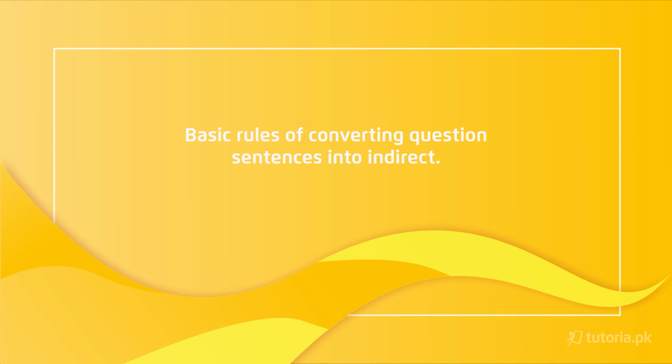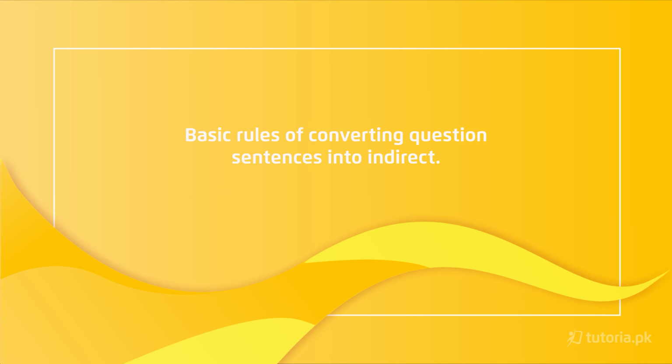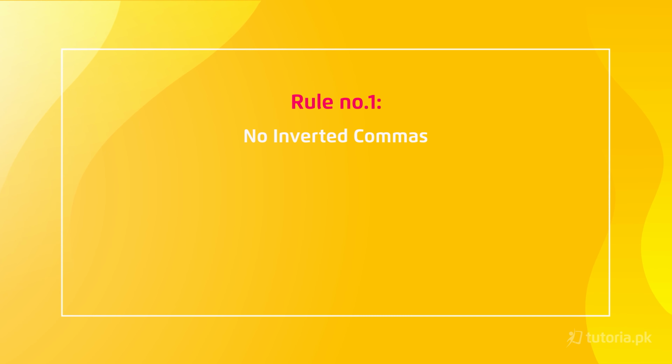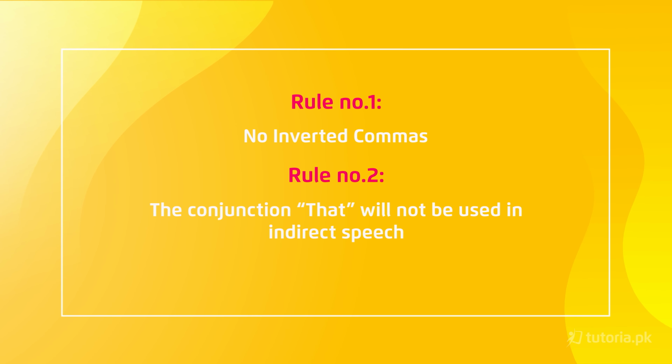indirect speech. The basic rules for converting direct speech into indirect speech of question sentences are: first of all, commas, or we can say inverted commas, will be removed. The comma which is after the said and the inverted commas in which the actual words of the speaker are enclosed will be removed. The second is the conjunction that will not be used in indirect speech.